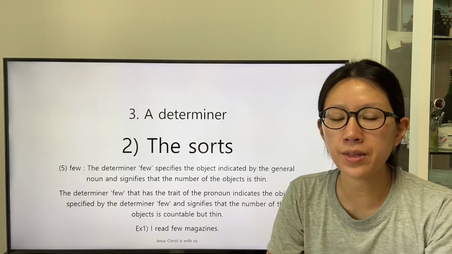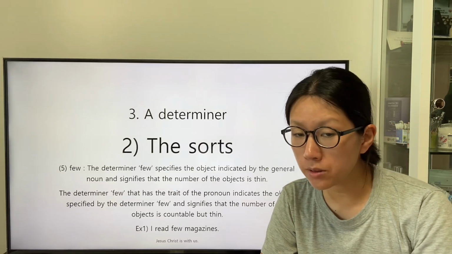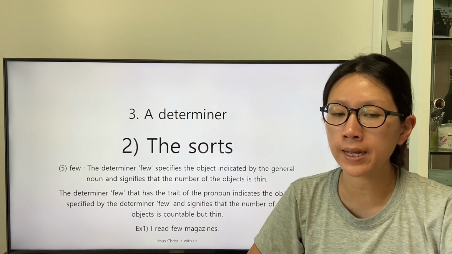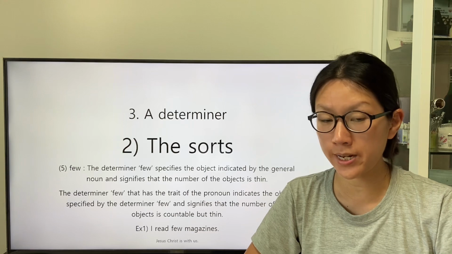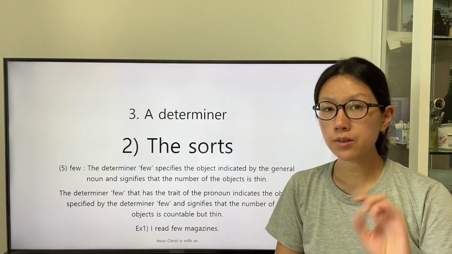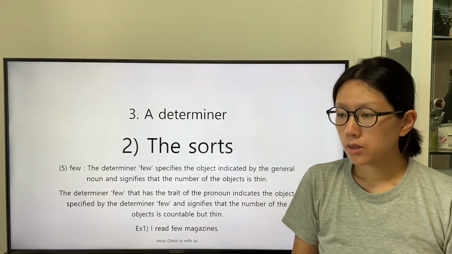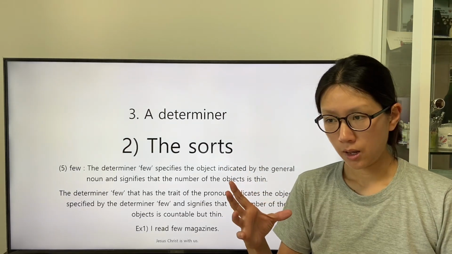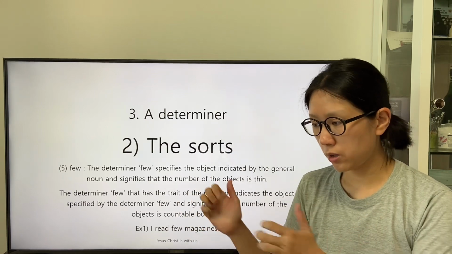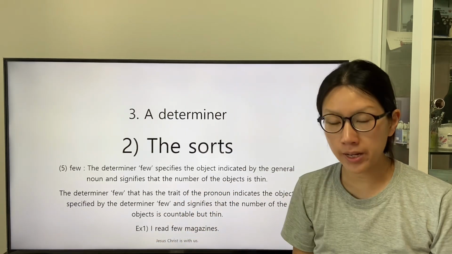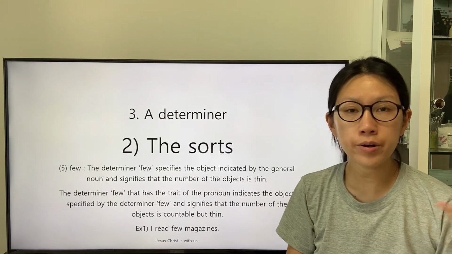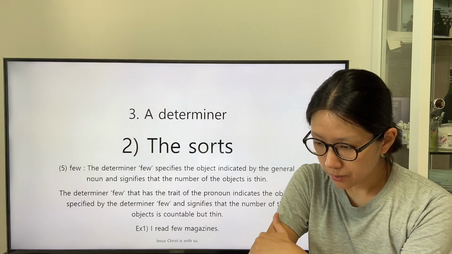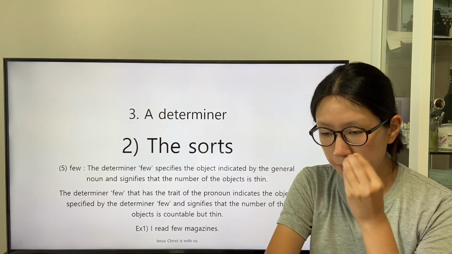The determiner field that has the trait of the pronoun indicates the object specified by the determiner field and signifies that the number of the object is countable but thin. The description by the determiner for a subject or an object can be applied as a pronoun. That is one of the indications.